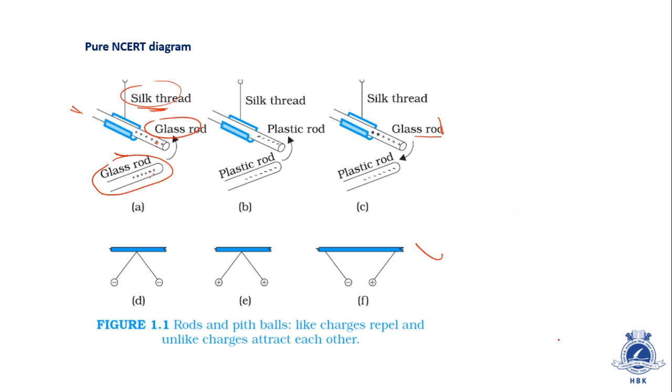The same experiment can also be done with the help of pith balls. In this case, there are two negatively charged pith balls. They have like charges, so they are repelling each other. Similarly, these two are positive charges, so they are also repelling each other. But in this case, one pith ball is negative and the other is positive, so they are attracting each other. So with the help of this diagram, it is evident that when like charges are kept near each other, they repel each other. When unlike charges are kept near each other, they attract each other. Let's see next. Pure NCERT words.